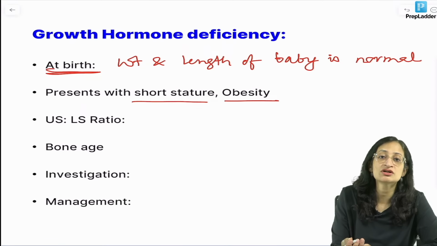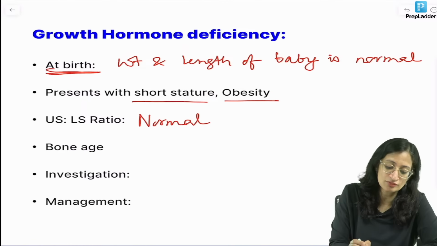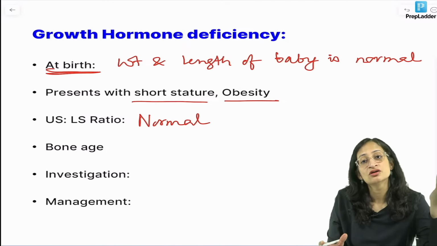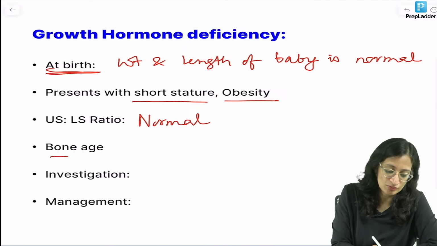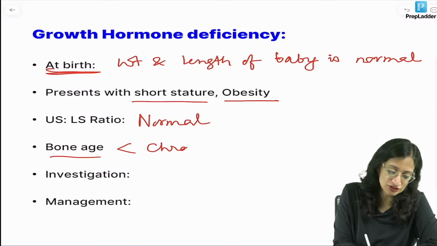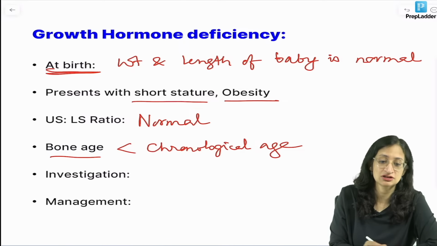The upper segment to lower segment ratio, what will happen to it in growth hormone deficiency? It will remain normal. Why normal? Because growth hormone deficiency is one of the causes of proportionate short stature. Bone age will be less than the chronological age because there is delayed skeletal maturation, okay, in growth hormone deficiency.